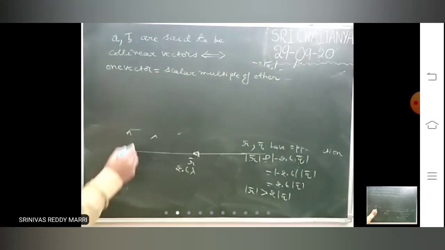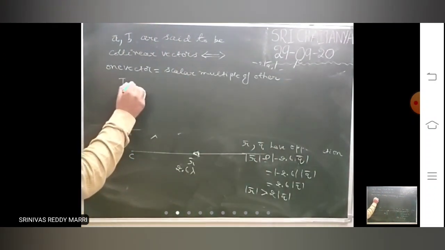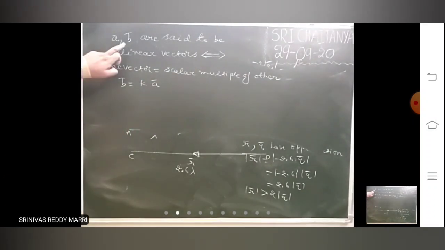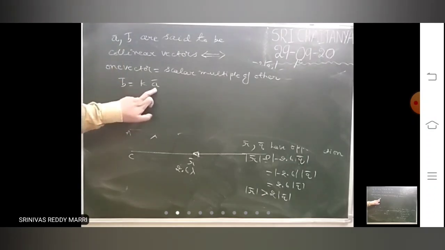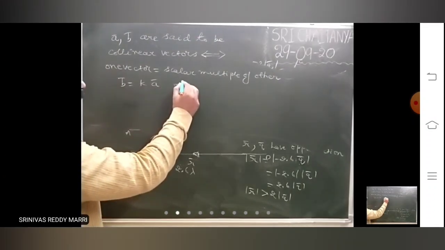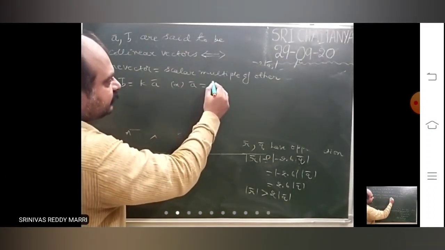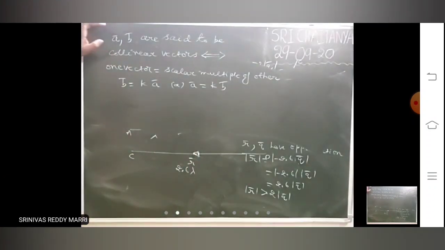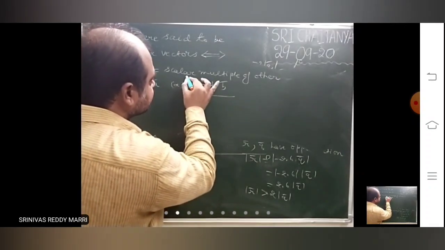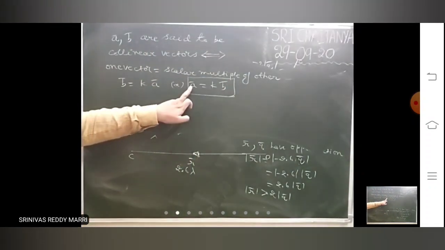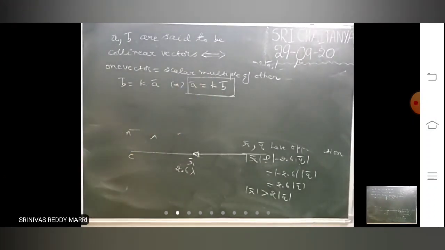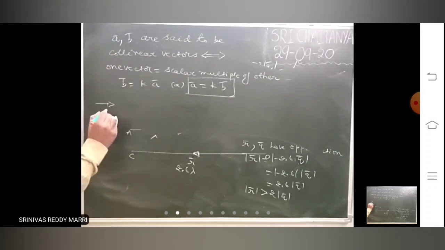That means one vector equals some scalar into the other vector, whatever the constant may be. If you prove that B bar equals some constant into A bar, then A bar, B bar will be collinear vectors. Or you can also prove A bar equals some constant into B bar, and then A bar, B bar will be collinear vectors. Always remember this relation. If you prove that one vector equals some constant into another vector, then they are said to be collinear vectors. Okay, one formula we will deduce.